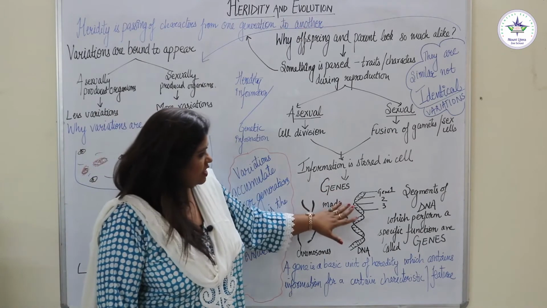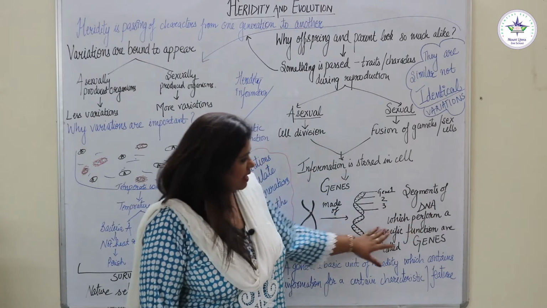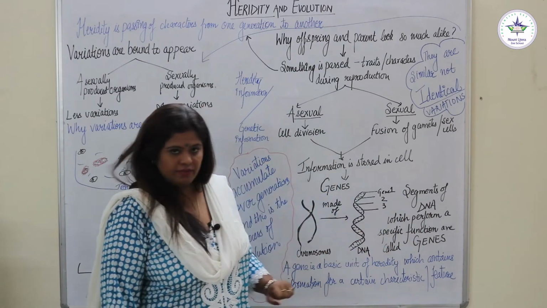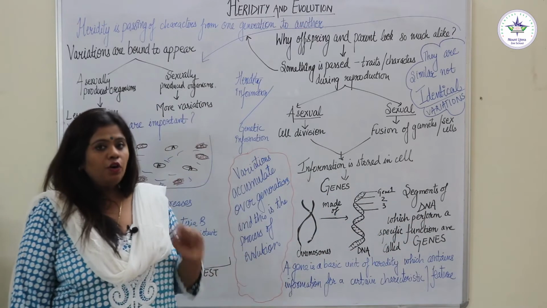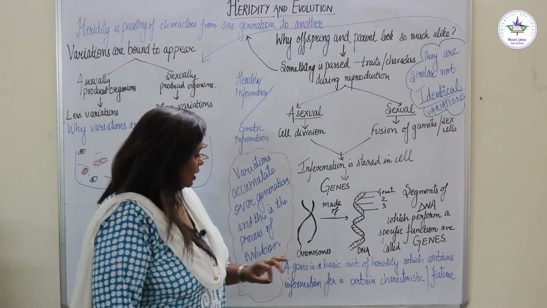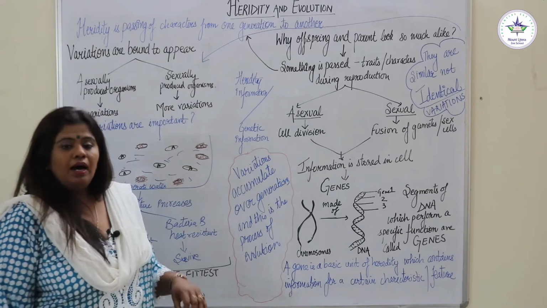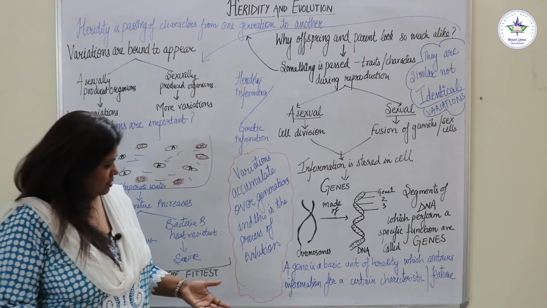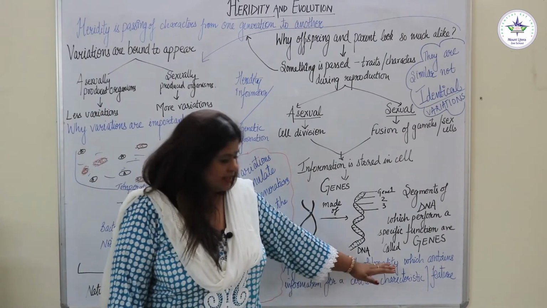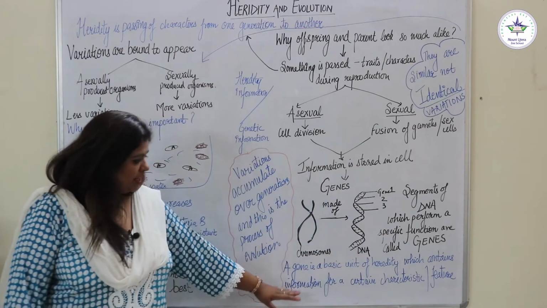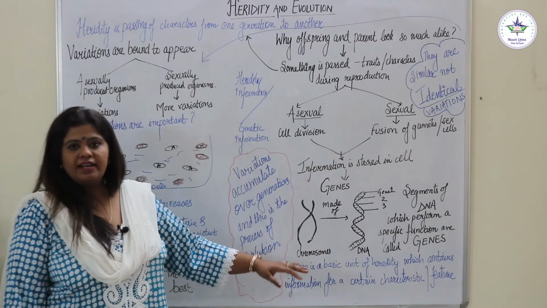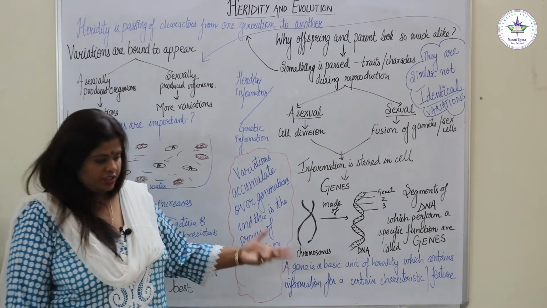So what are actually genes? Genes are segments of DNA which perform a specific function. Okay, so I hope you are clear with what genes are. Another definition you can give is that a gene is the basic unit of heredity which contains information for a certain characteristic, for a certain feature.